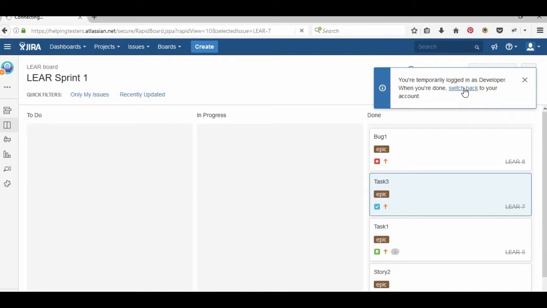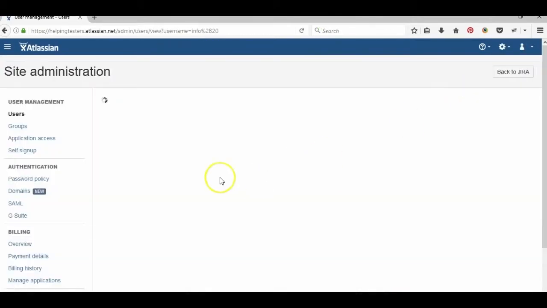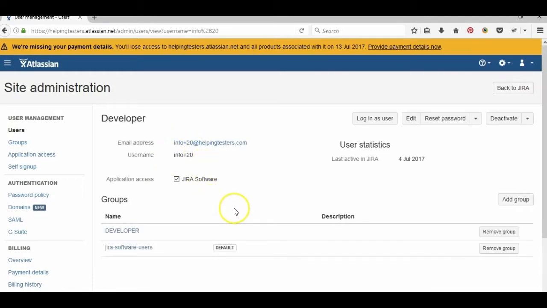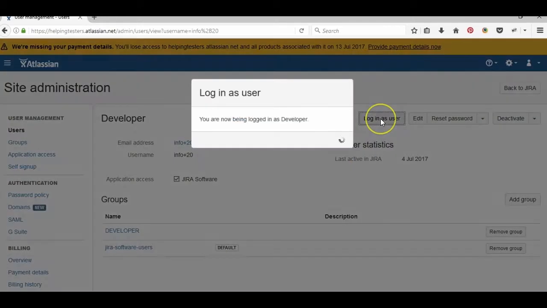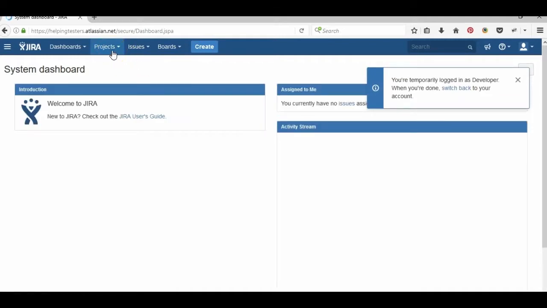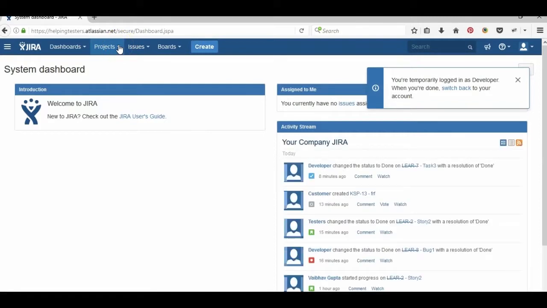Let's switch back to the main account, and he is the developer that is for the Learning Jira project. So log in as a developer, and under the project section, let's see to what projects he is associated with. Okay, so he is associated with Learning Jira. So that is pretty self-explanatory and clear. He is not assigned to Scrum project.